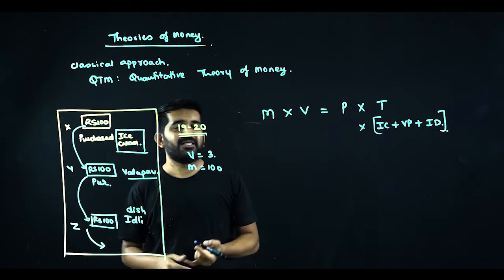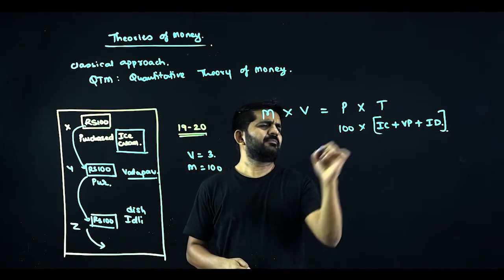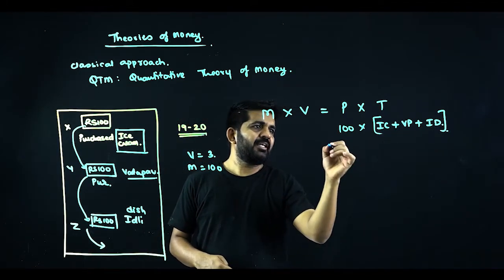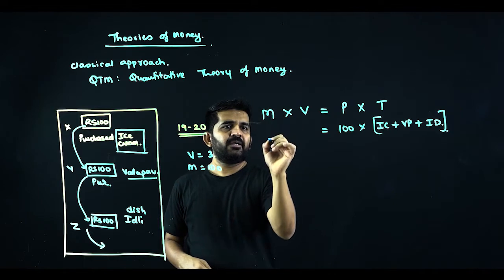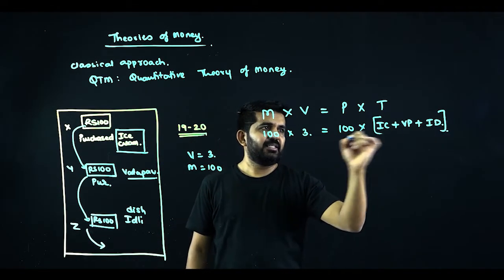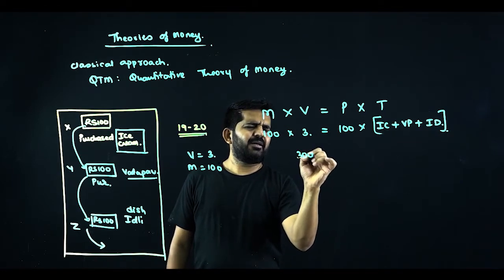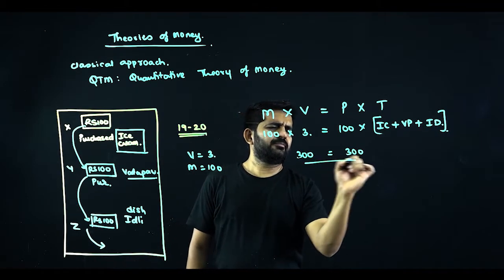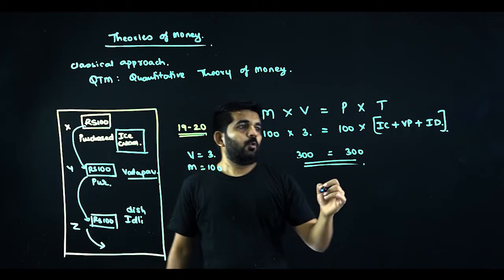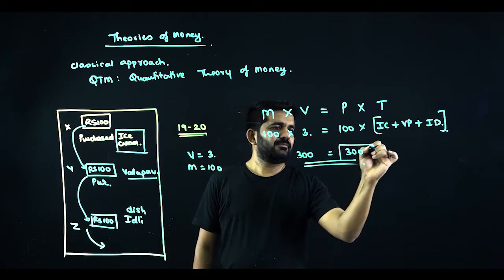We have taken the exact price of each commodity at rupees 100. So 3 commodities multiplied by rupees 100, and 100 multiplied by velocity 3 will be 300, which is equal to 300.